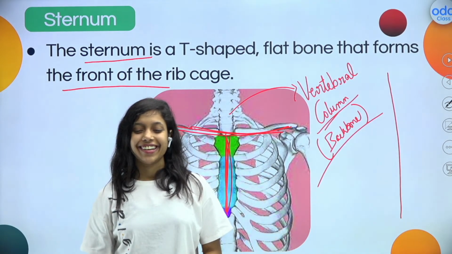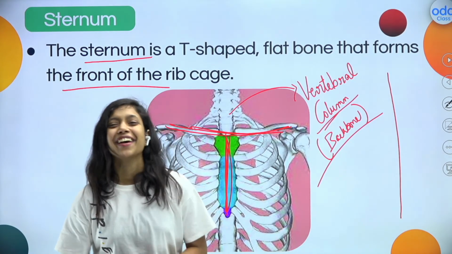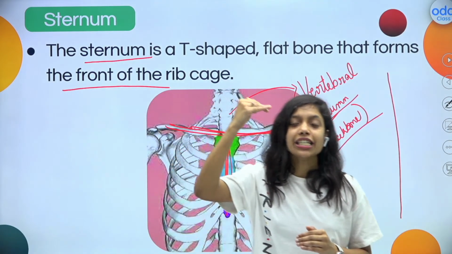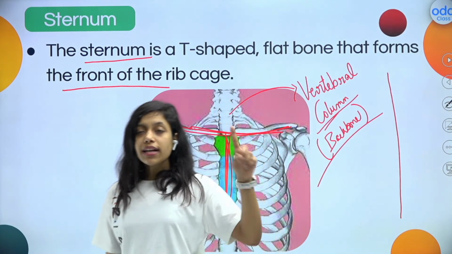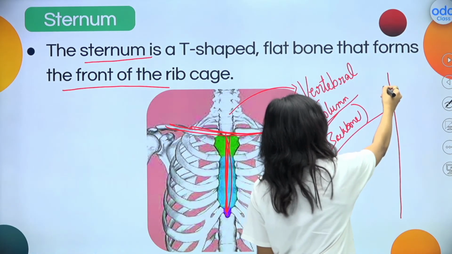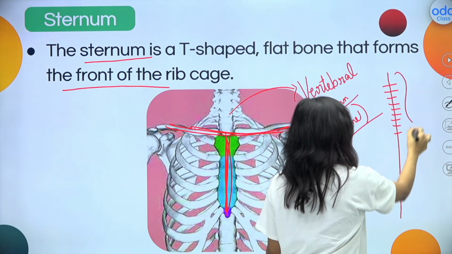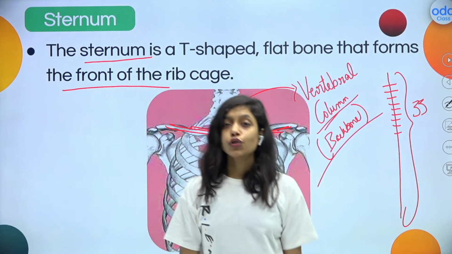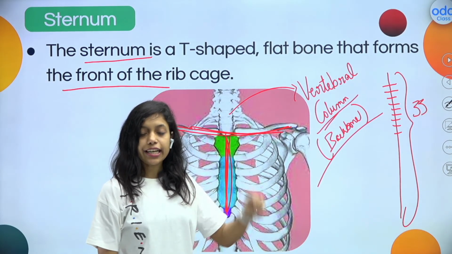What do you think? Okay, I can see in the comment box that it's one bone, ma'am. Okay, fine. But it is not one bone. It has many small bones which are called vertebrae, right? One single bone is called a vertebra. How many bones are present? It is not one bone. It has small bones, and in total it has 33 vertebrae. Is it clear to all of you? In total, how many vertebrae are present in the backbone? That is 33. Is it clear to all of you?